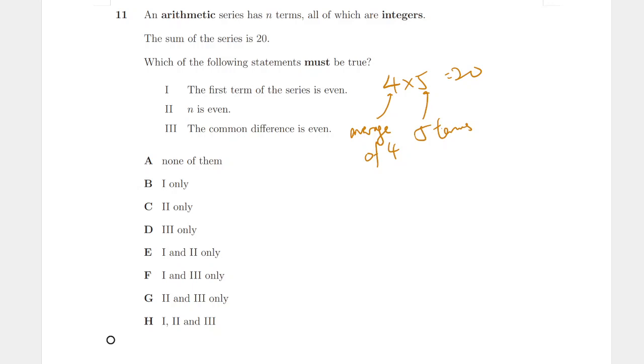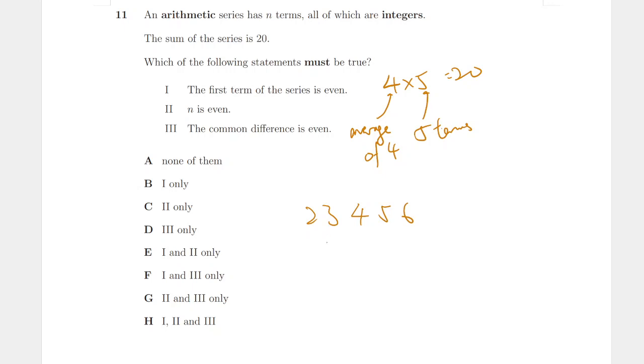Because if 5 numbers have a mean of 4, then surely their sum is 20. Make sense? So how can I make this? Well, the mean is 4, and I'm just going to extend on both sides. I need 5 terms, so I'm going to go 2, 3, 4, 5, 6, for example. There's 5 terms, and this is perfectly symmetrical, so the mean is 4. So the sum must be 20. You can check: 2 plus 3 plus 4 plus 5 plus 6 is indeed 20.